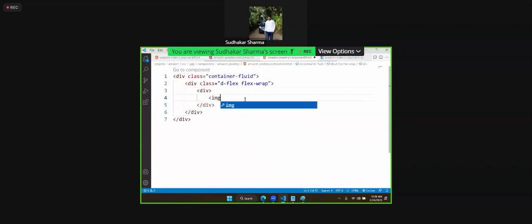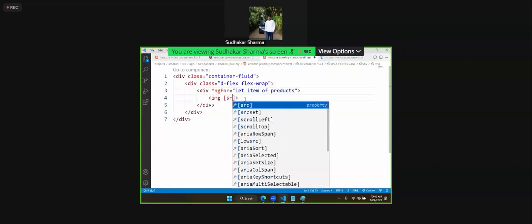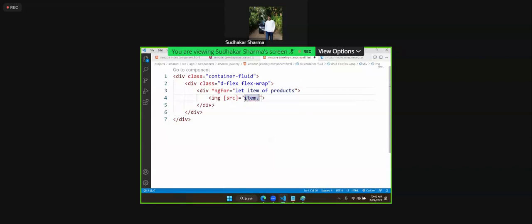In the div, we need to keep an image, and this div has to repeat. What is that? ngFor let item of, what is the collection? Products. Products is the collection. For every item, I need to display the source, item.image. I have to use item.image. So width is some 100, 200 and height also 200. Like this I define.